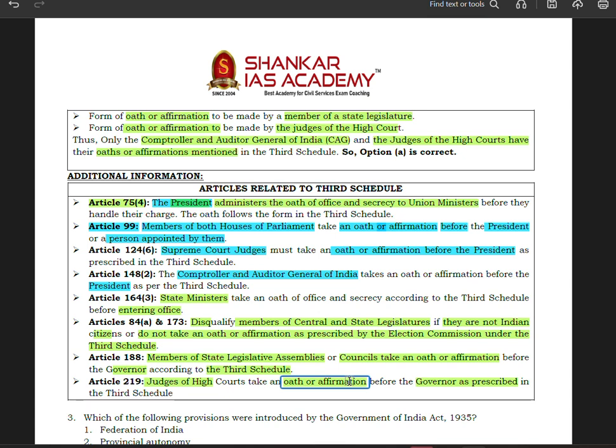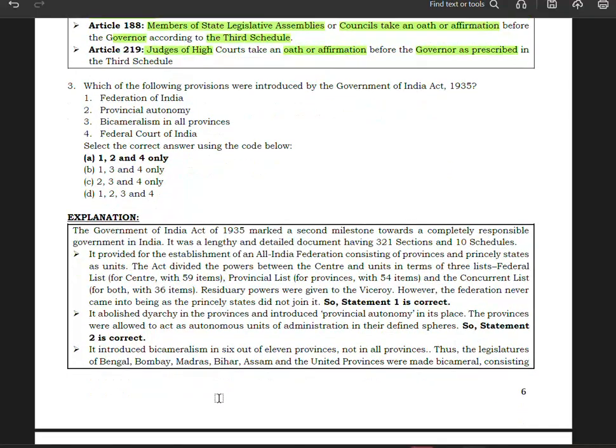In the case of Supreme Court judges, they take the oath before the President, under Article 124 clause 6, whereas judges of the High Court take the oath or affirmation before the governor as per the third schedule under Article 219. So that is the difference. I hope it is clear now.